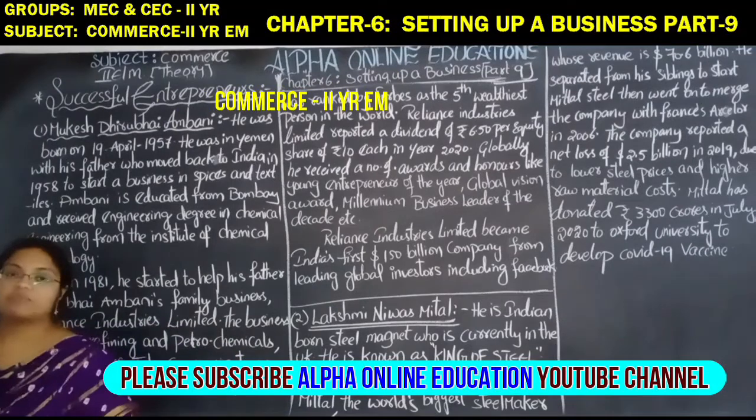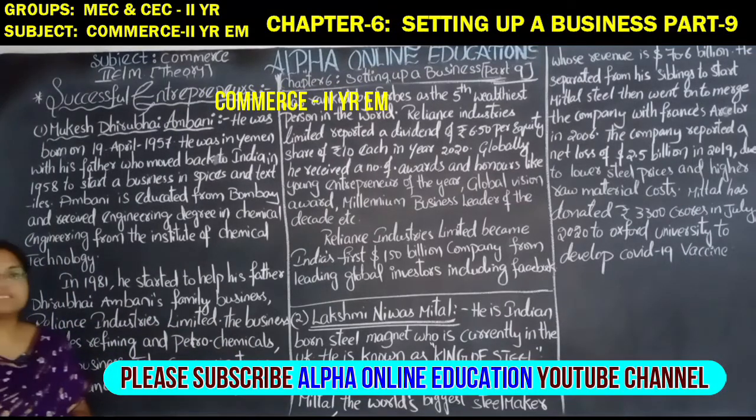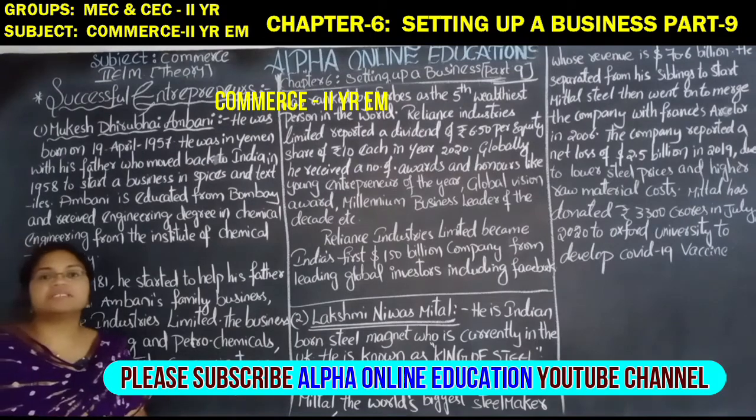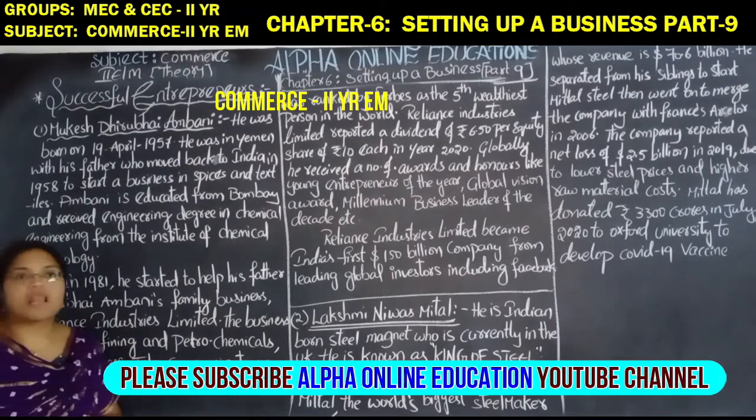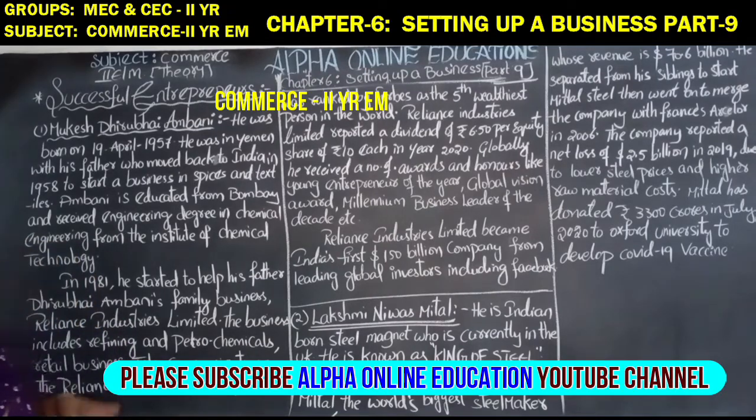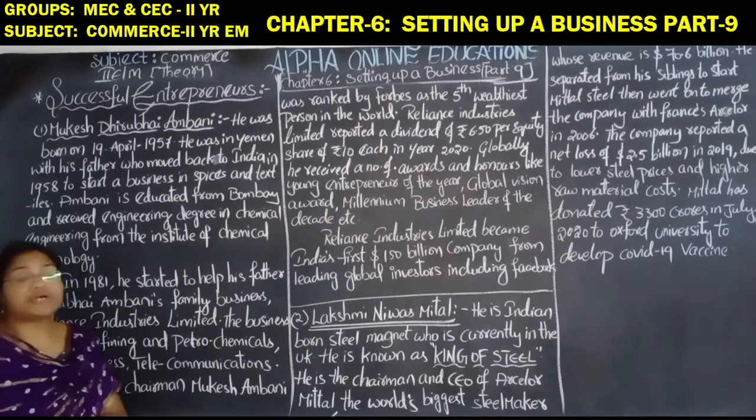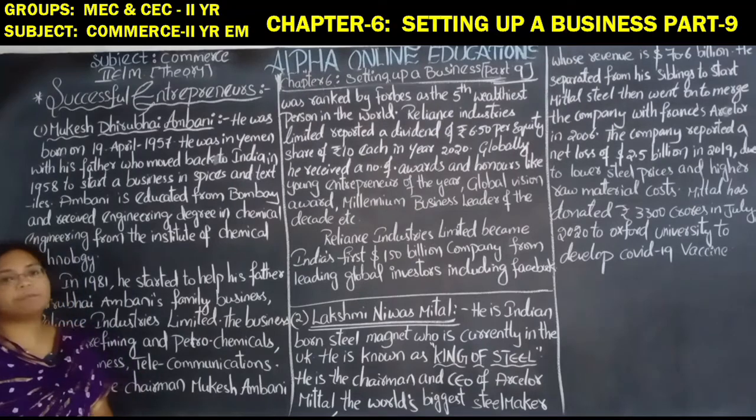Good morning, ma. Welcome to Alpha Online Education. Commerce theory part for the second year, English medium. The chapter that we are dealing with is setting up a business. This is the 9th session and the last session of this chapter. In this session we are going to study about the successful entrepreneurs.